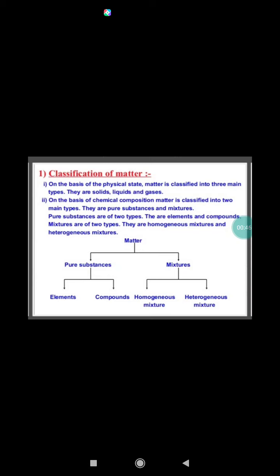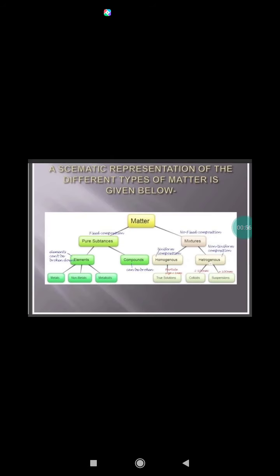Elements are further divided into metals, nonmetals and metalloids. Compounds are further divided into organic and inorganic compounds. Mixtures can be of two types: homogeneous mixtures and heterogeneous mixtures. All true solutions are homogeneous. Colloids and suspensions are heterogeneous mixtures.